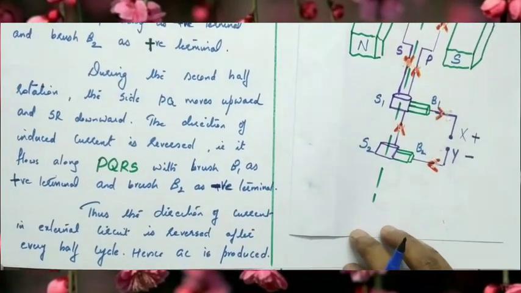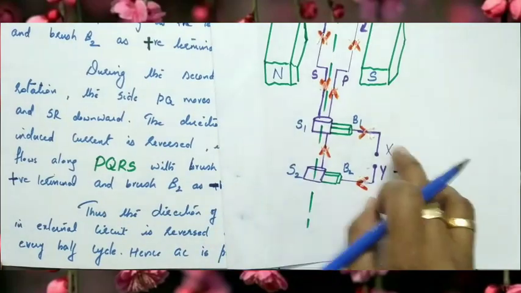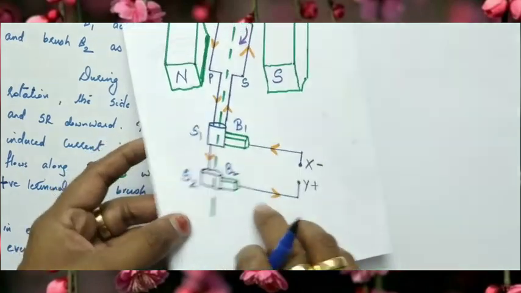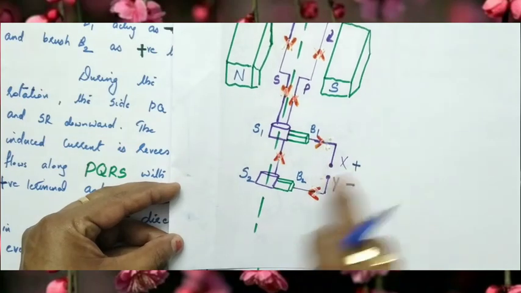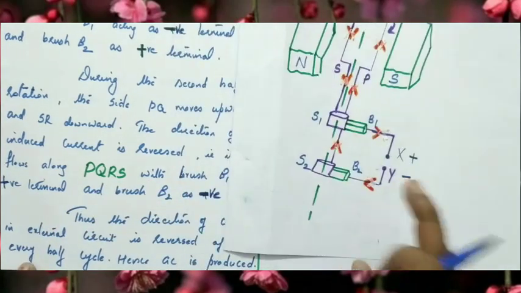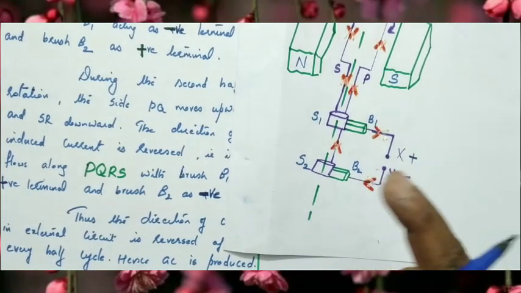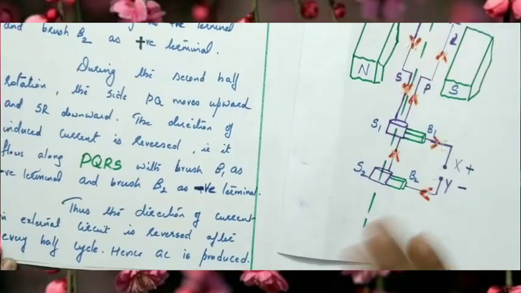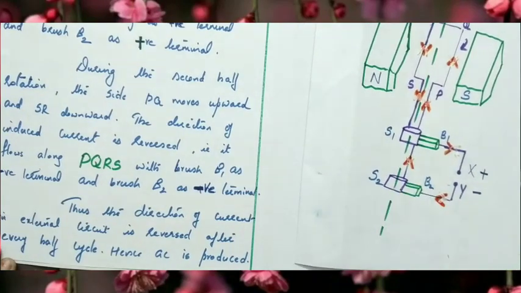Thus the direction of current in the external circuit is completely reversed after every half rotation. Initially B1 was negative and B2 positive, this was the first half rotation. Again during the second half rotation, B1 becomes positive and B2 becomes negative. So after each half rotation, the sign of the terminal continuously changes and hence AC is produced. That alternating current, positive, negative, positive, negative, means alternating current is produced.